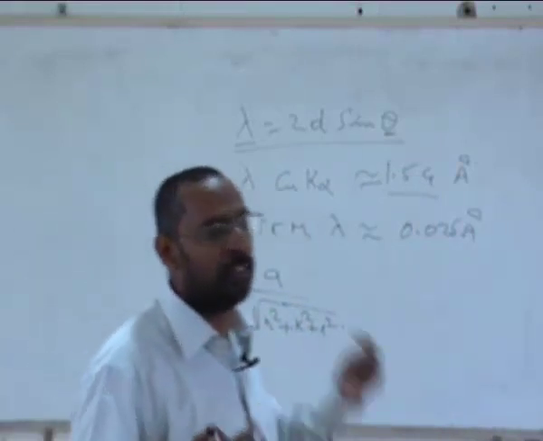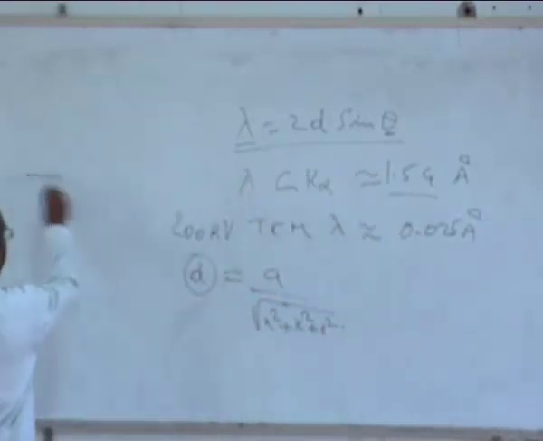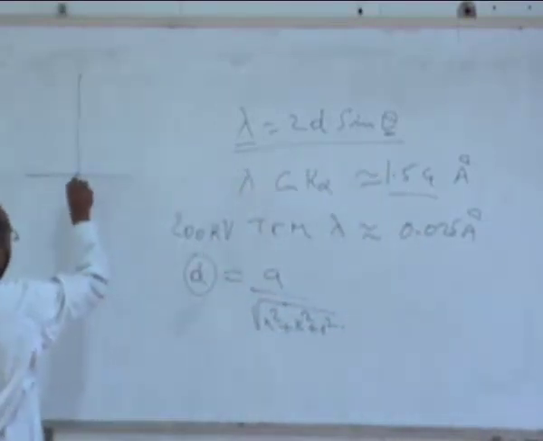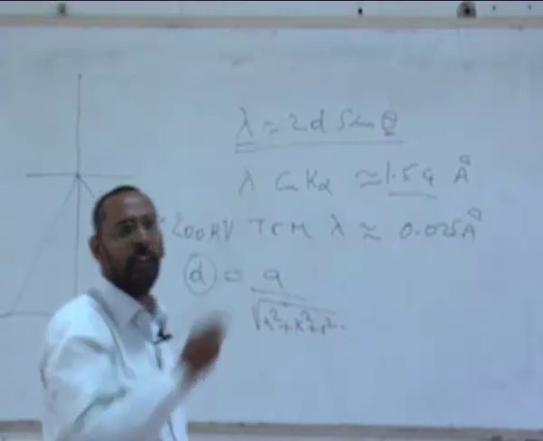In case of XRD, it is peaks. In case of TEM, it is not actually peaks, because as I told you, if you have a sample and the beam goes through, the beam gets transmitted and also gets diffracted. If you have a screen on which the diffracted beams are falling, what do you see when a beam falls on a screen?